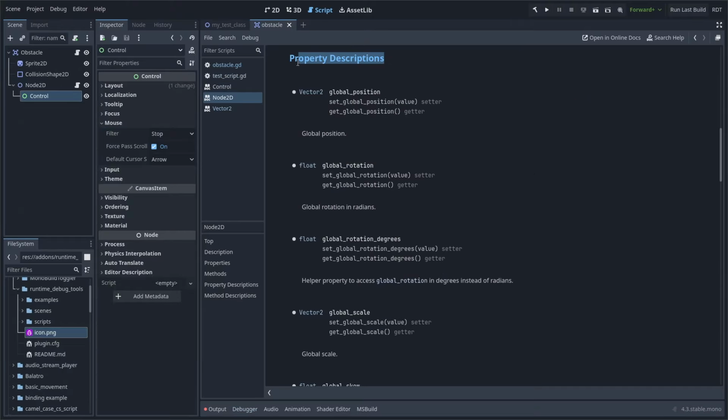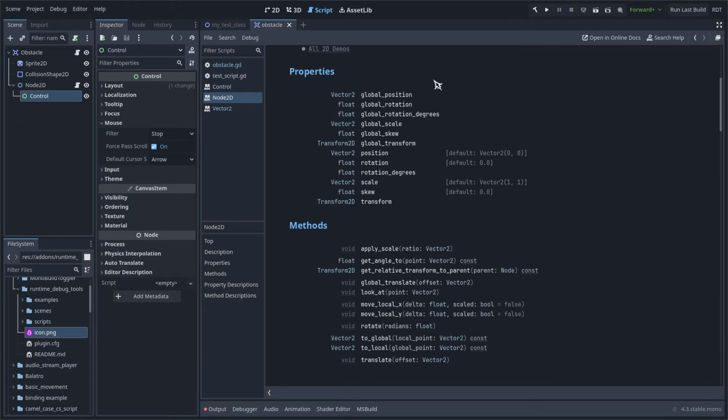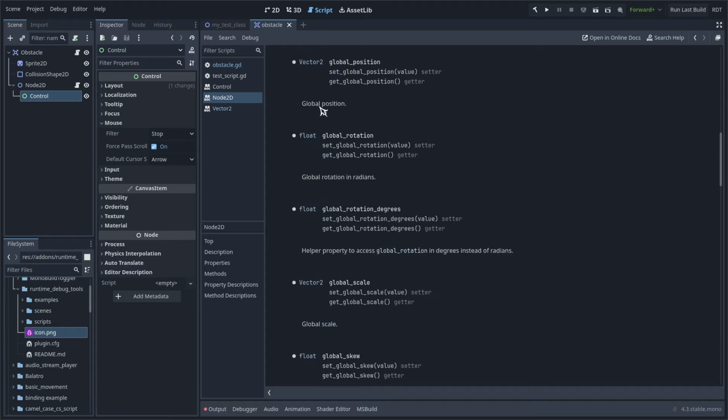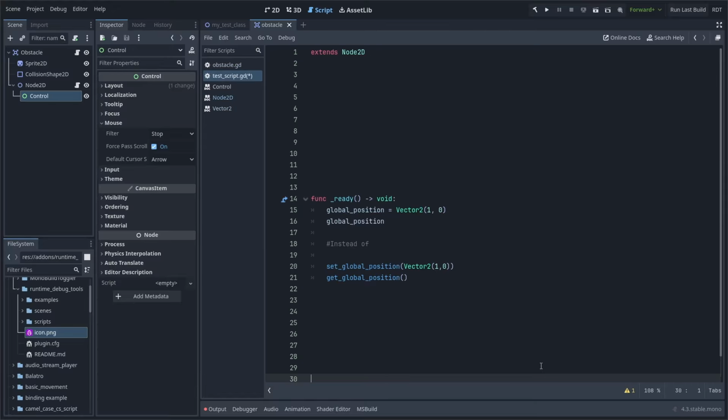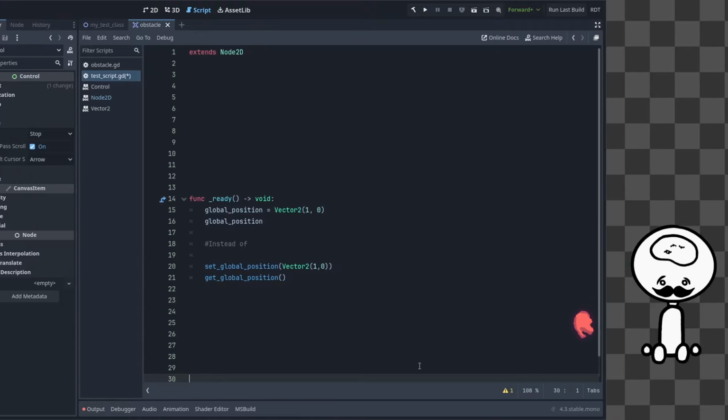The property descriptions section contains descriptions for all the same properties that are present in the list above. Clicking on any property name in the list above takes you to its description. You'll see these setter and getter methods for most properties, but you can ignore them for the most part. They're only used for niche use cases, and 99% of the time, you're better off directly accessing the property itself to get or set it, unless you're weird like that guy.